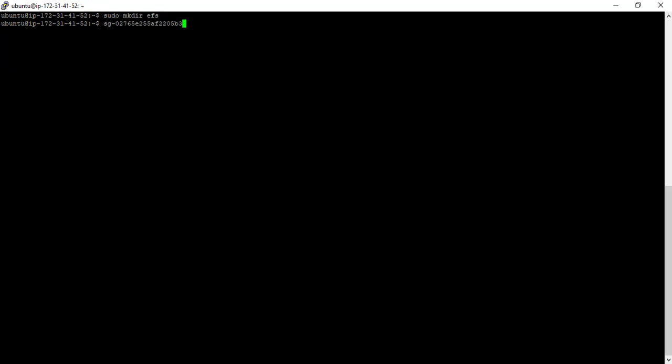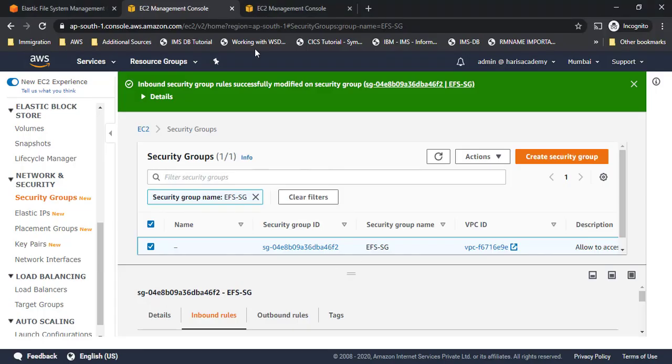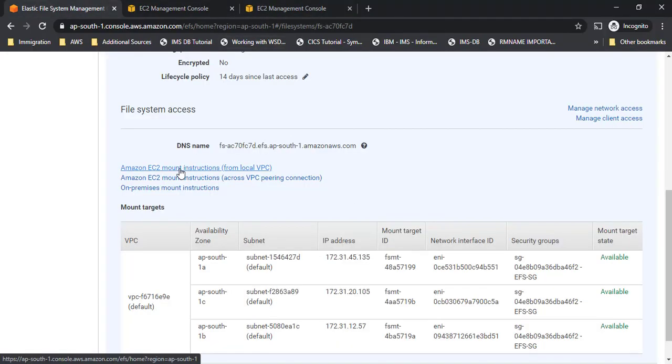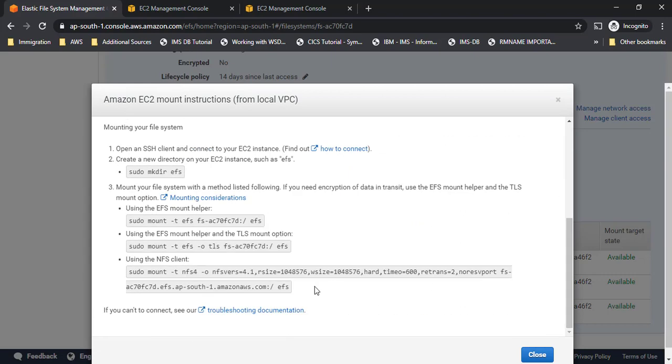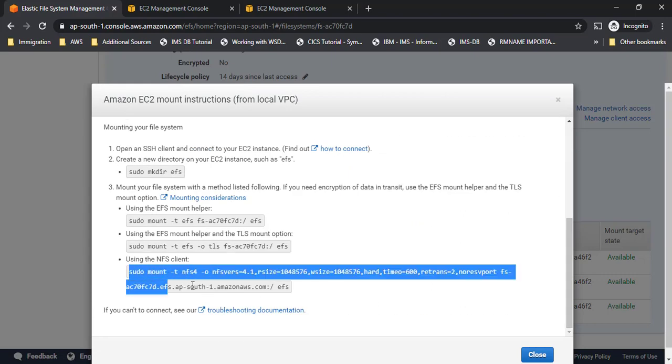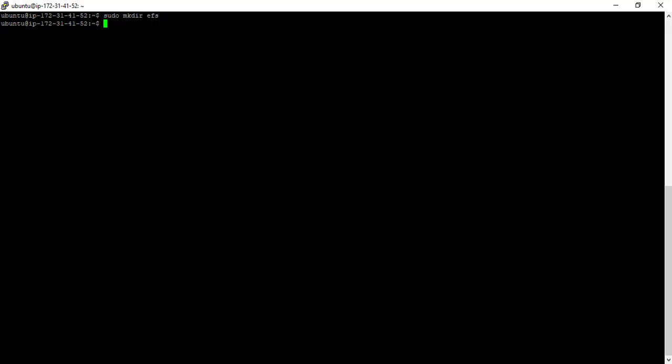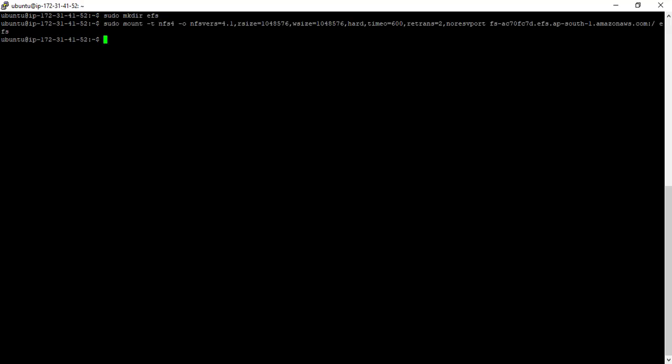The similar command I have to use for another machine as well. I'll right click on it. Sorry, I have to copy it back. I'll go to EC2 management again. Where is EFS? Okay, here I have mount instructions. Third step is what we are missing out. I'll copy this and then right click to paste it here and enter it. So now this is installed. Now I can do df -h or df -k command to list down if it is properly mounted or not.